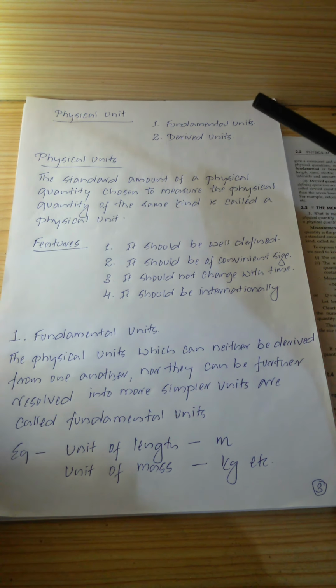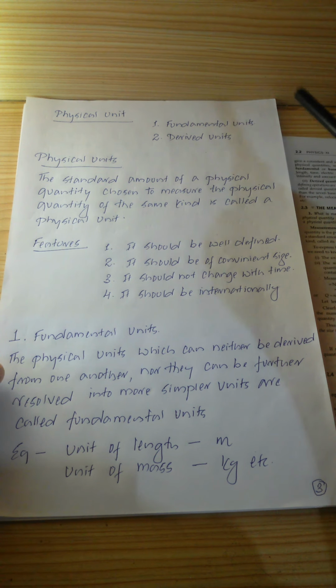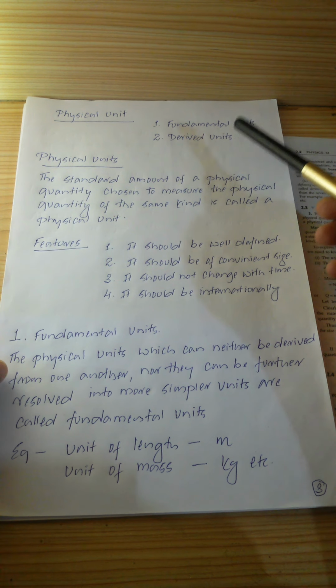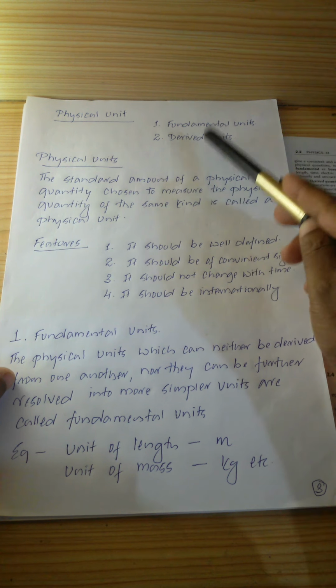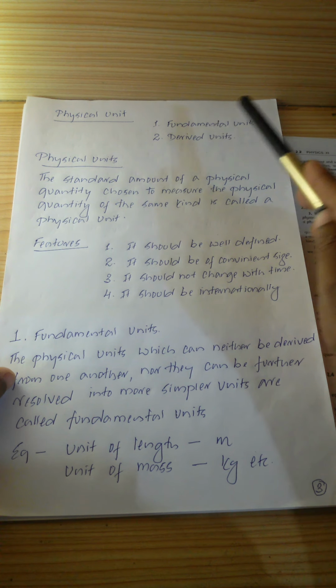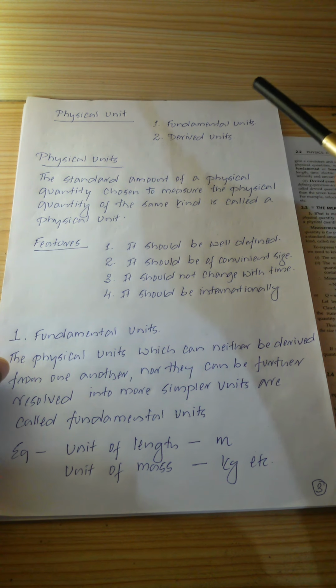Just like physical quantities were either fundamental physical quantities or derived physical quantities, similarly, units are either fundamental units or derived units.